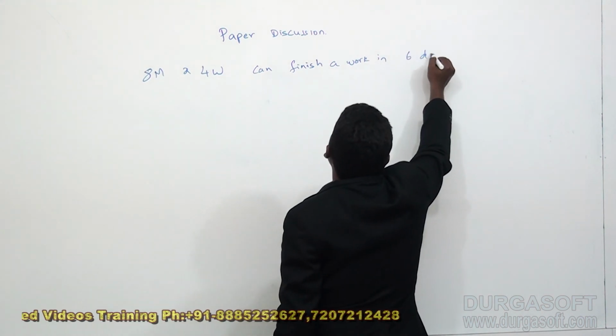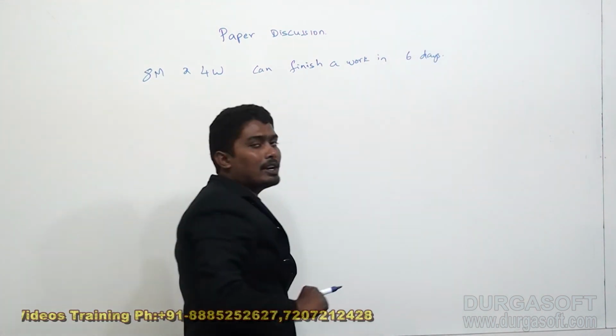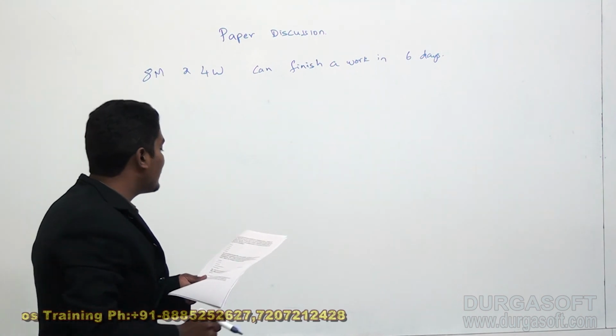8 men and 4 women can finish a work in 6 days.